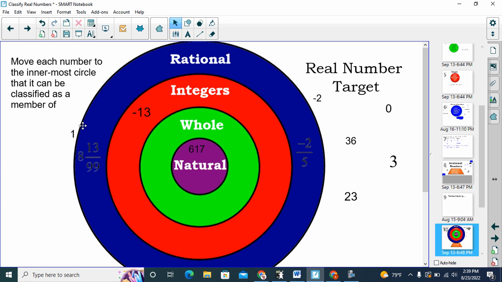The number 1 is a natural number. When we count, we would include that, as well as 3 and 23 and 36. Negative 2, rational, integer. It's negative though, so it can't be a whole number. 0 is rational and an integer. It's not negative, but when we count, we don't start with 0. It is a whole number.